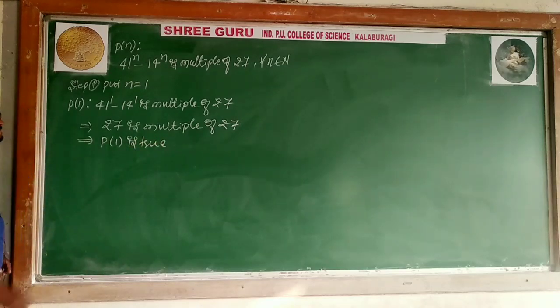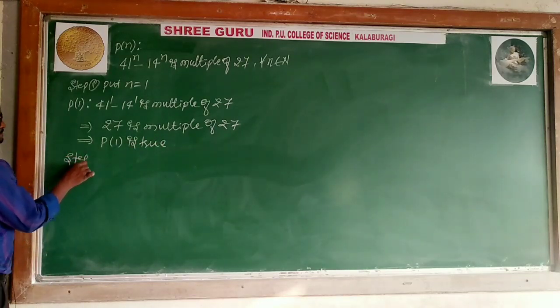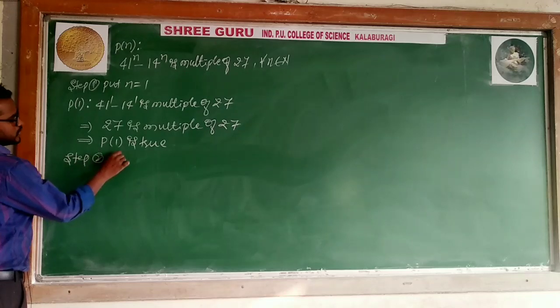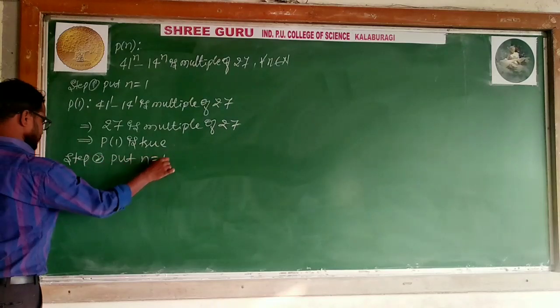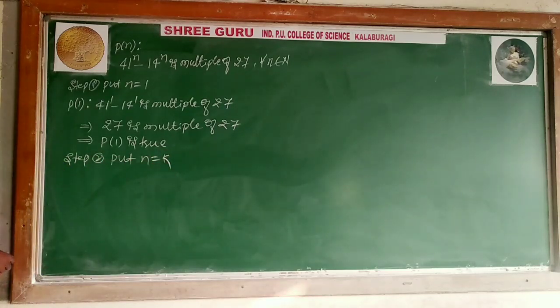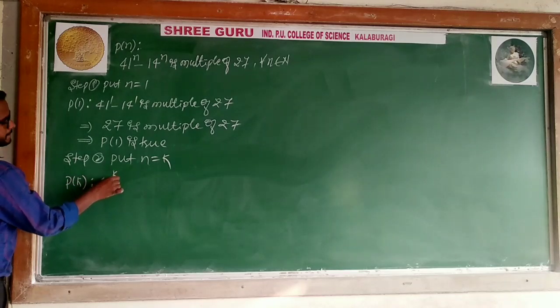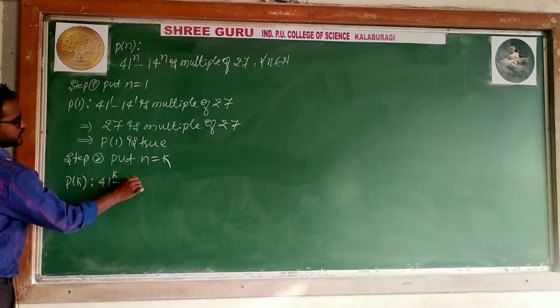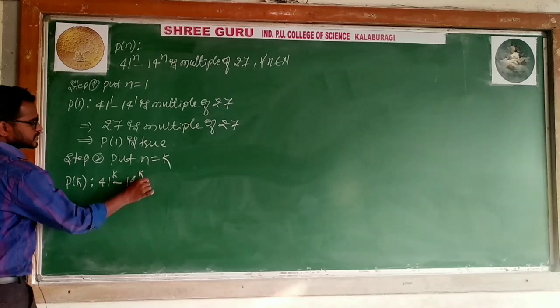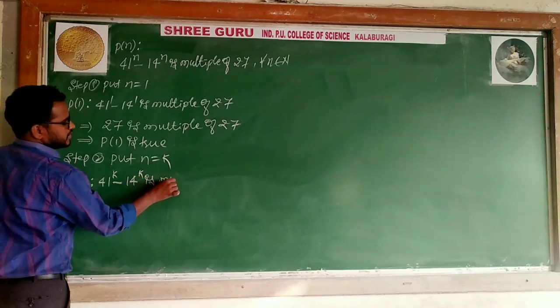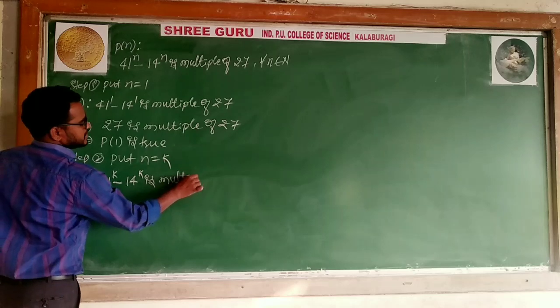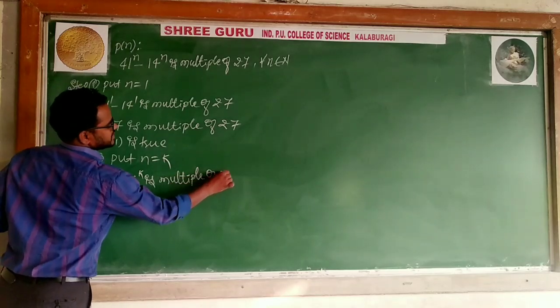Step 2. Put n is equal to k. Substitute k in place of n. What is n? n's place is k. P of k: 41 to the power k minus 14 to the power k is a multiple of 27.